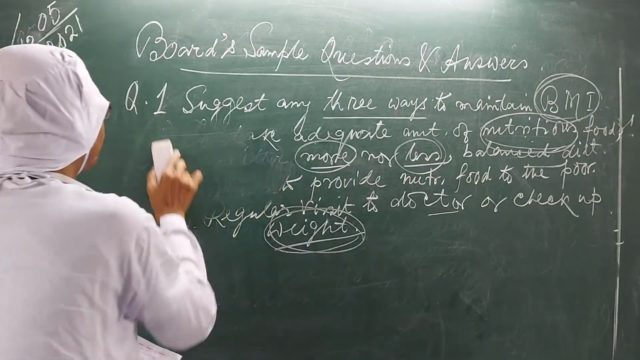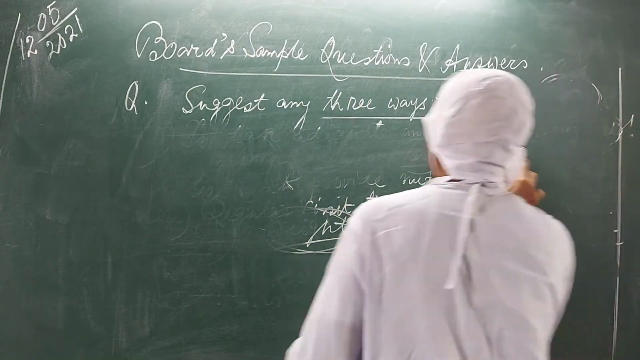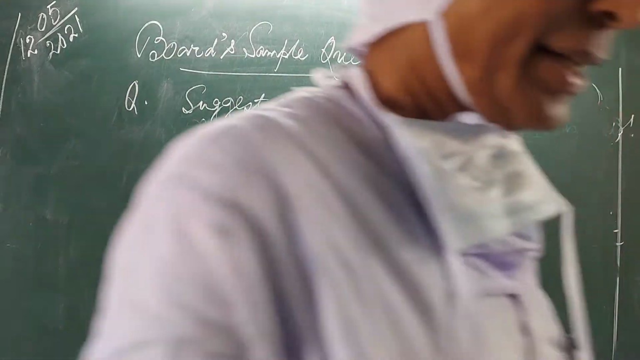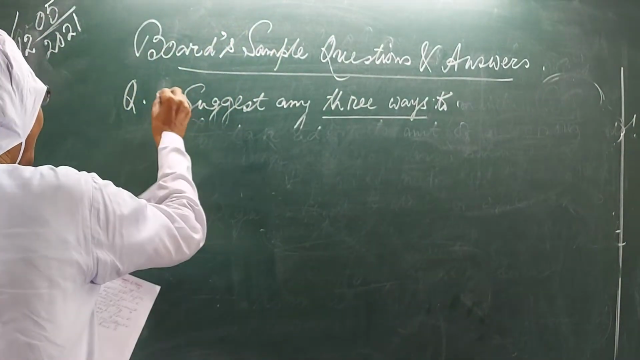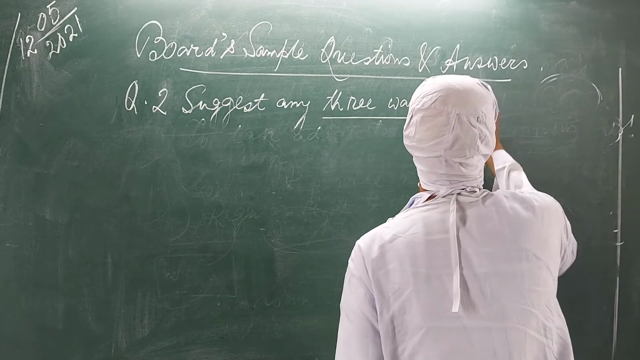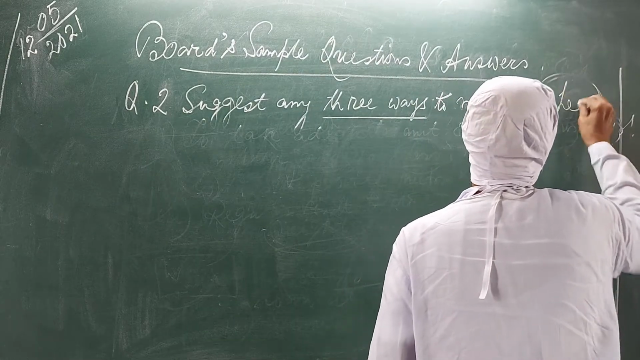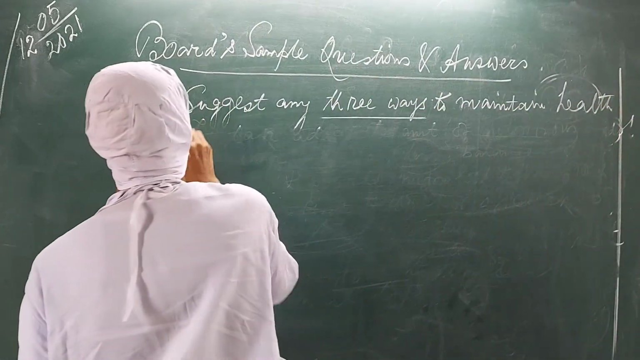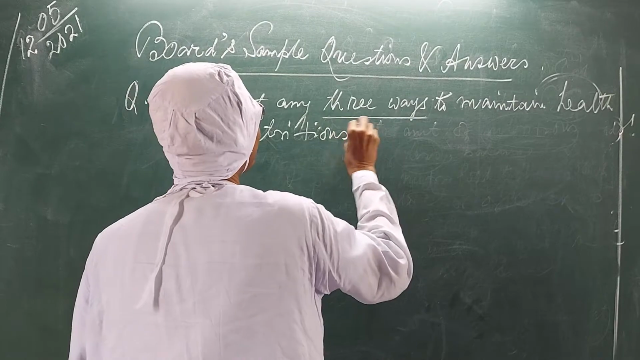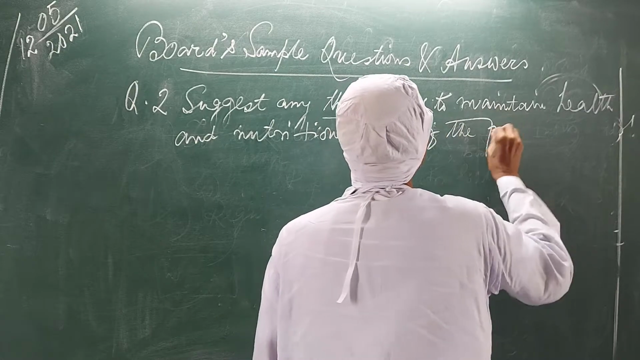Question number 2. What is the question? Suggest any 3 ways to maintain health and nutrition status of the people.